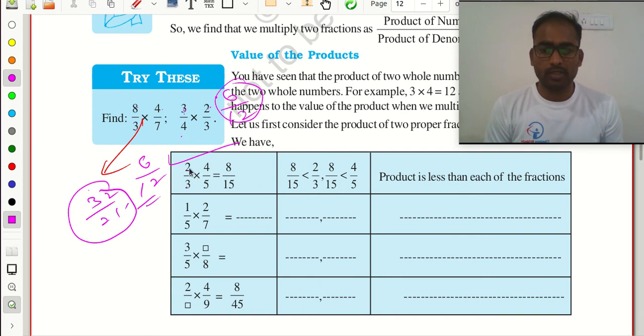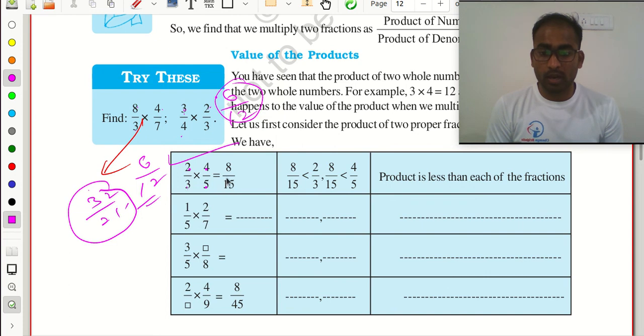So is equal to how much? 2 multiplied with 4 is 8. 3 multiplied with 5 is 15. So now, is 8 by 15 less than 2 by 3 or greater than 2 by 3, and is 8 by 15 less than 4 by 5 or greater than 4 by 5? That I need to check.